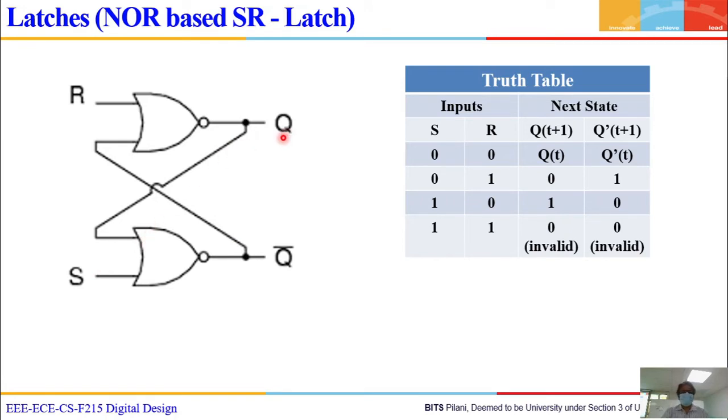Name this output as Q and this output as Q bar, which indicates that these two outputs are complements of each other. We have to keep them complementary, and that is the useful output. This circuit always has to give output Q and Q bar. If Q and Q bar are the same, that means that particular state is invalid. We'll see that.